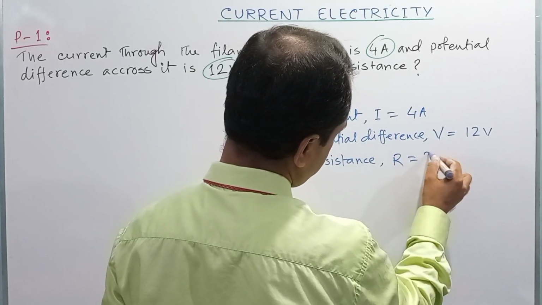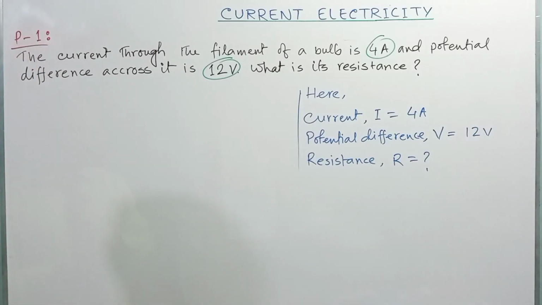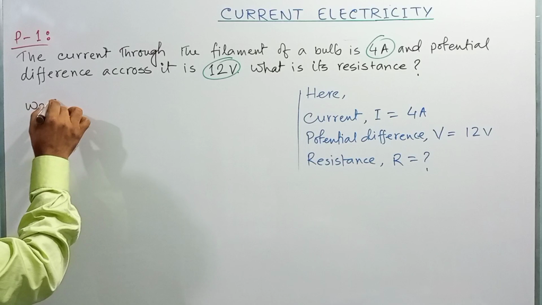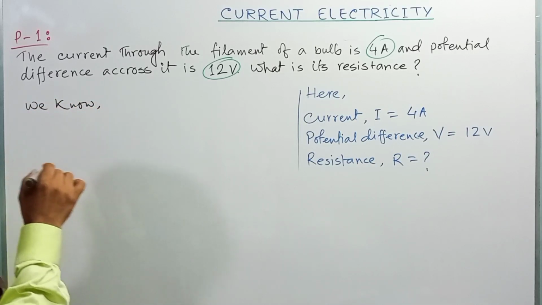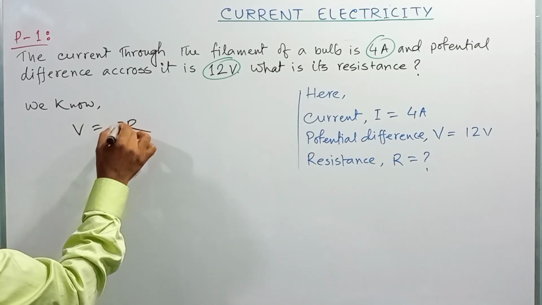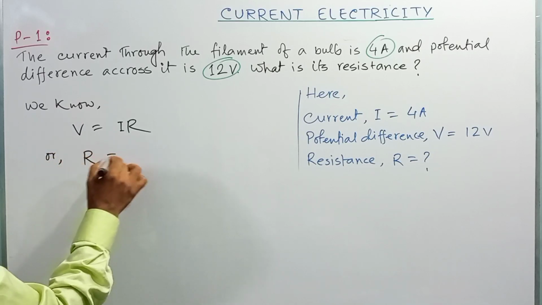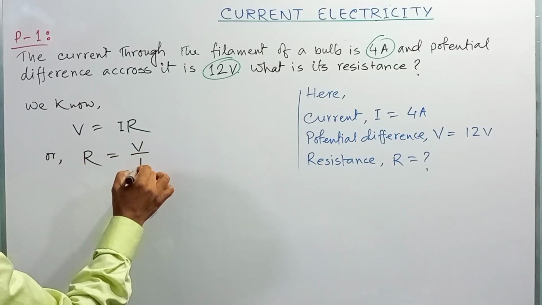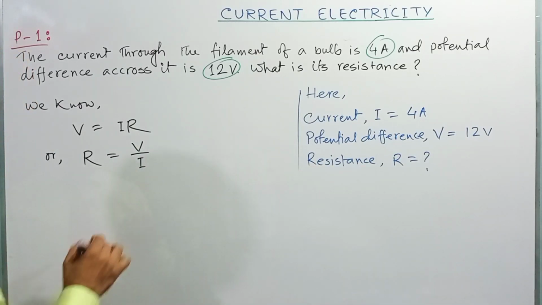Resistance R is equal to what? Okay. So, dear student, you know from Ohm's law we can write V is equal to I R, or R is equal to V divided by I, since R is to be determined.